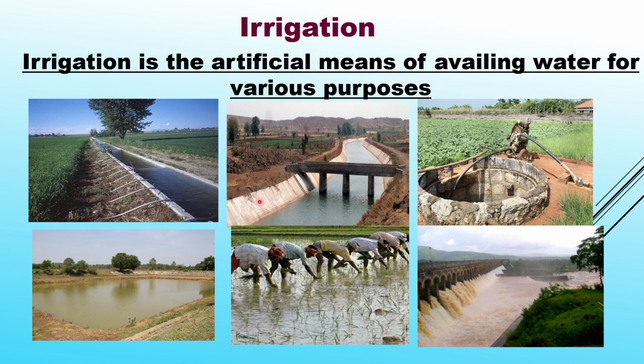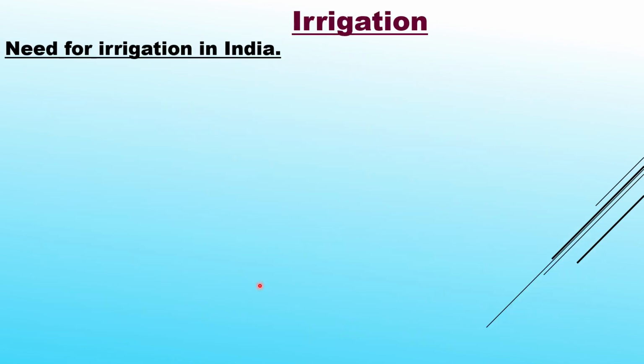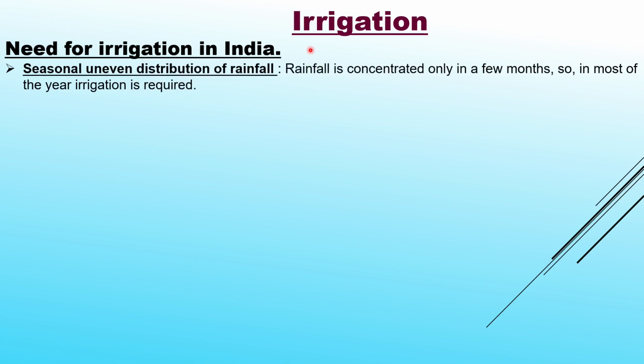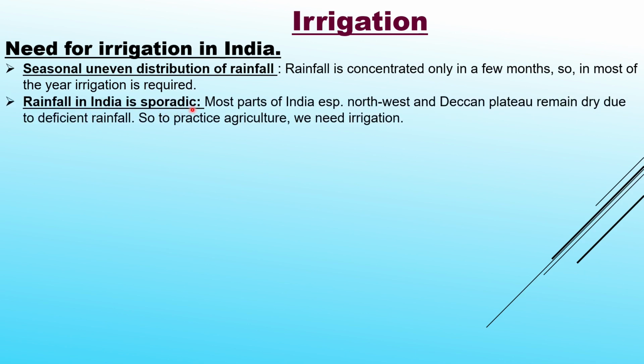All the irrigation purposes are for the purpose of agricultural development of a country. Need for irrigation in India: seasonal uneven distribution of rainfall. Rainfall is concentrated only a few months, so most of the year irrigation is required. Rainfall in India is sporadic. Most parts of India, especially northwest and Deccan Plateau, remain dry due to deficient rainfall. So, to practice agriculture, we need irrigation.